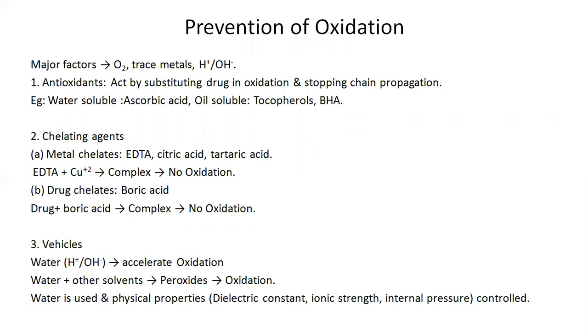The major factors which cause oxidation are the presence of oxygen, the presence of trace metals, or the presence of hydrogen or hydroxyl ion. So to remove or neutralize these causes, the first factor is the addition of antioxidants. These act by substituting for the drug in oxidation and stopping chain propagation. It means that when oxidation of the drug is taking place, the antioxidant agent substitutes itself for that drug and gets oxidized in its place, to inhibit the chain propagation.